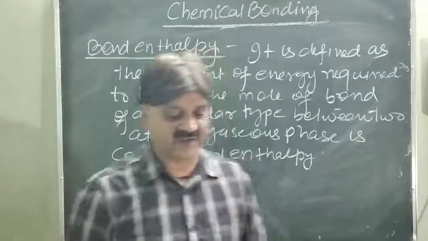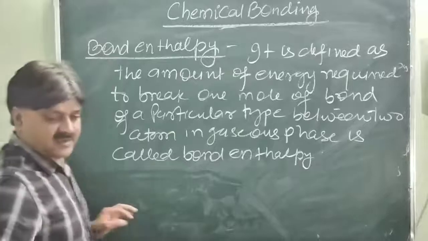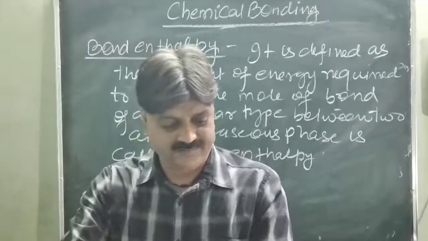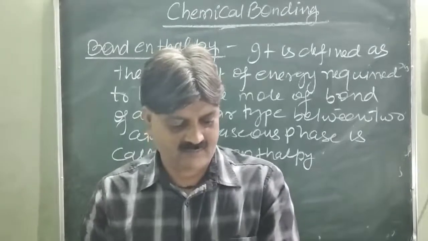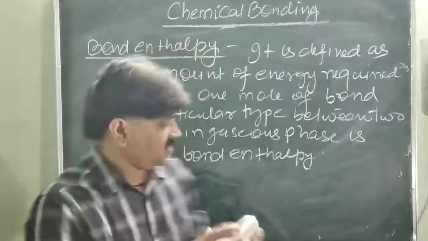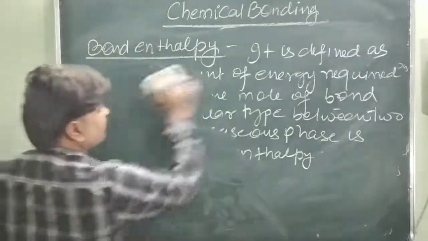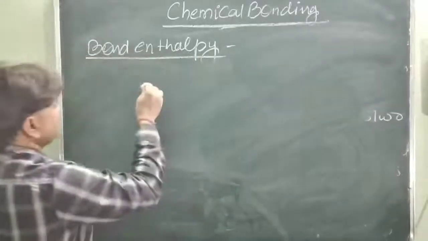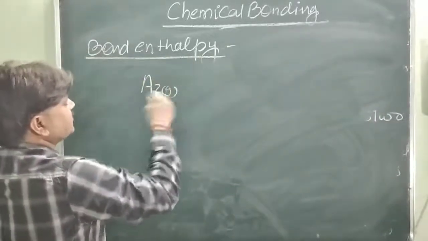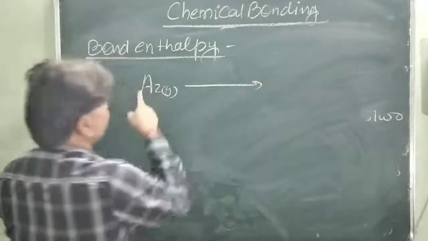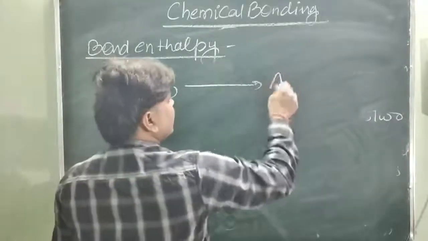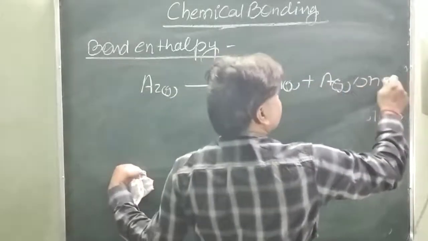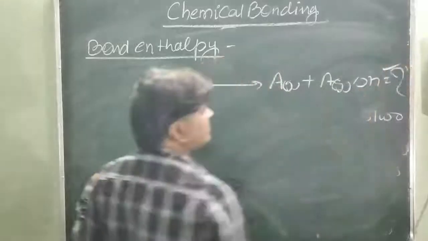For example, in a diatomic A2 in the gaseous phase, when 1 mole breaks into A gas and another A gas, the delta H is called the bond enthalpy.